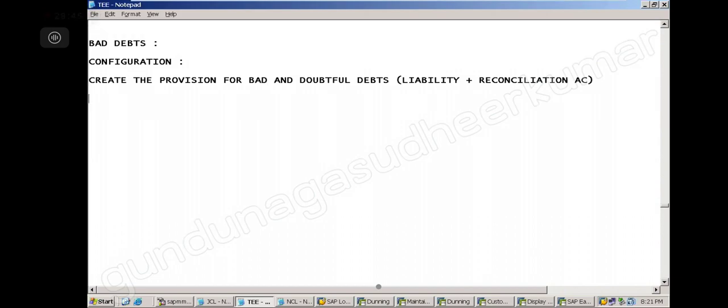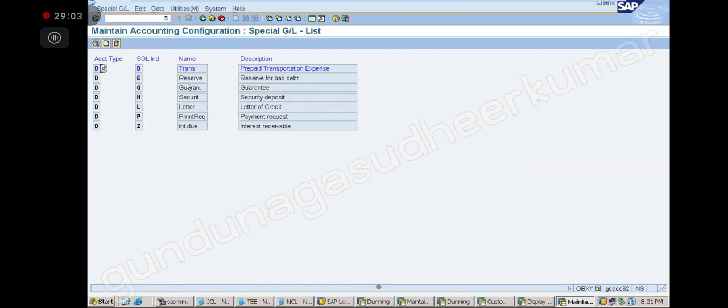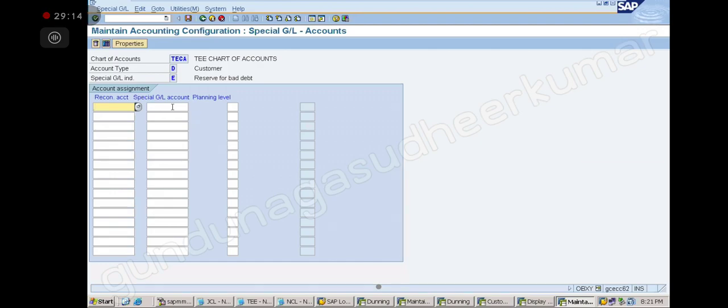Then I will assign this account. Obviously there is a key code here. Just let me check. I think it is OBXY. Reserve for bad debts. Let me check once again. Yeah, so this is where I have to give it.